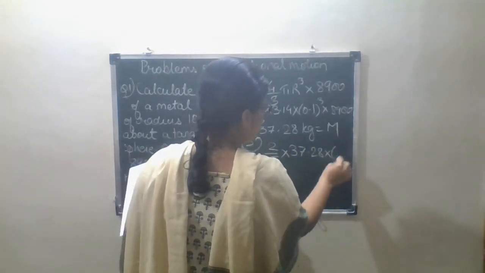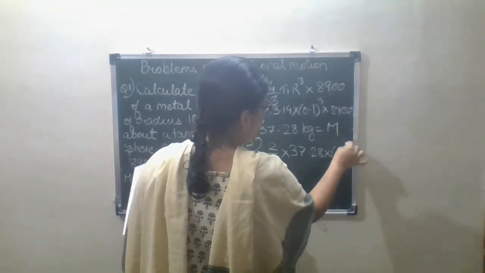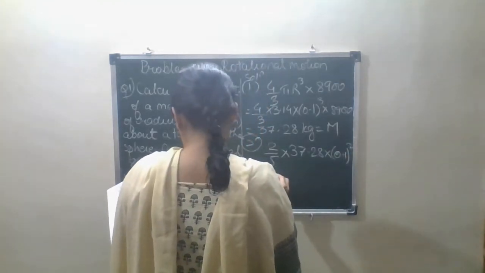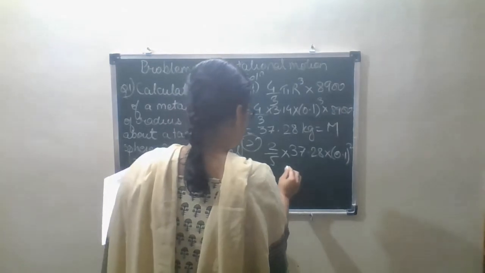2/5 mr². Okay, so what is the value of 2/5 m? This same value, and r² is 0.1². Okay, then what will be the equation? The equation is